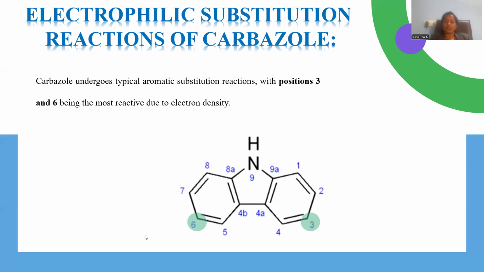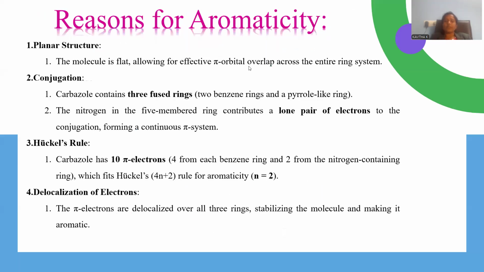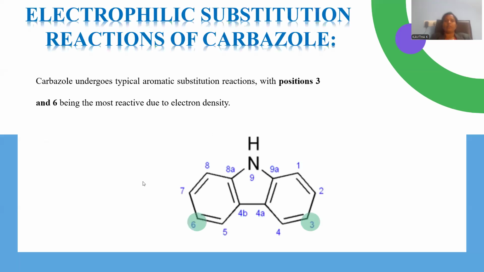Delocalization of pi electrons can be observed. All the electrons are in conjugation, and the lone pair of electrons on the nitrogen also takes part in this delocalization, so that it is aromatic in nature. These are the reasons behind the aromaticity of the carbazole molecule, so we can designate it as an aromatic compound.